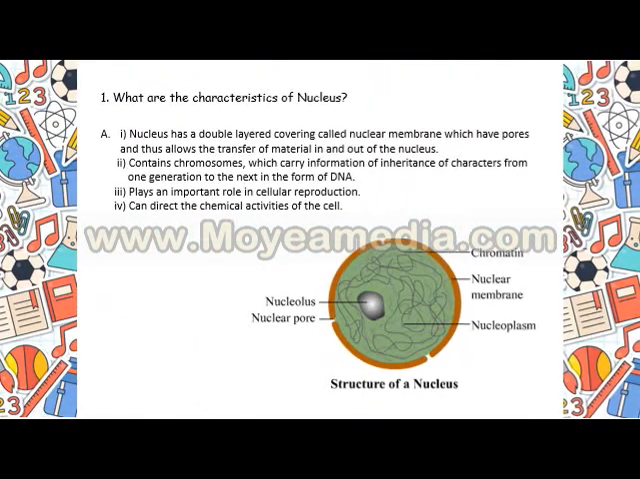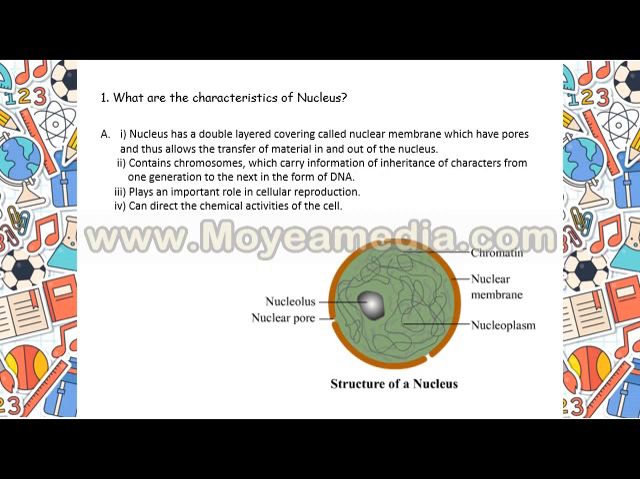What are the characteristics of the nucleus? The nucleus has a double layered covering, as you can see from the diagram, called the nuclear membrane, which has pores. You see, in between the nuclear membrane there are certain pores, which allow the transfer of material in and out of the nucleus.